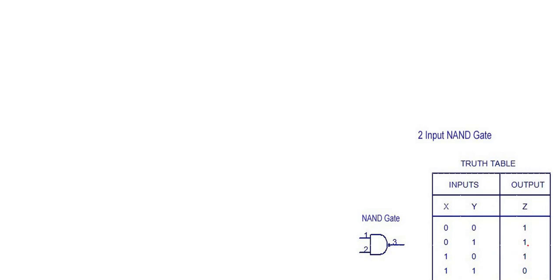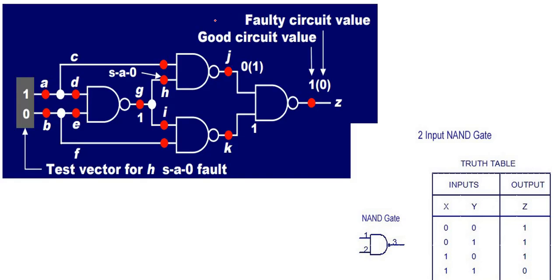At the remaining conditions, the output is equal to 1. That is nothing but the truth table of the NAND gate. So here I connected one fault. That fault is called stuck-at-0. First, leave this one. First, the 1 0 combination.